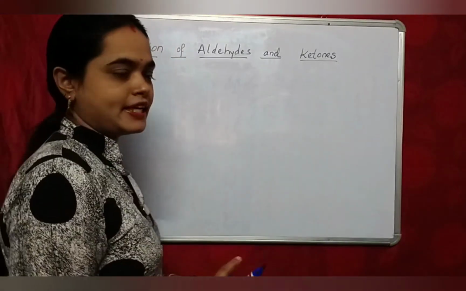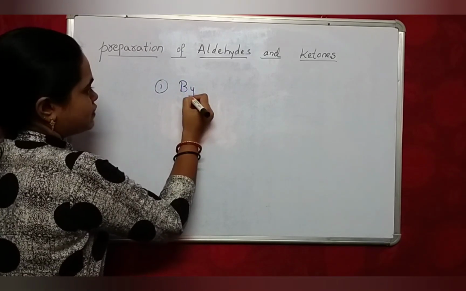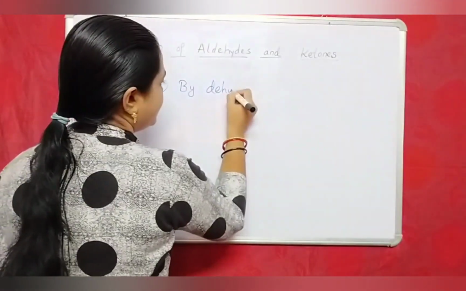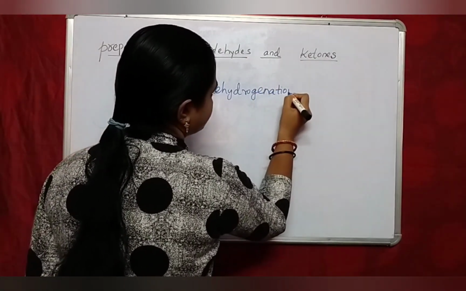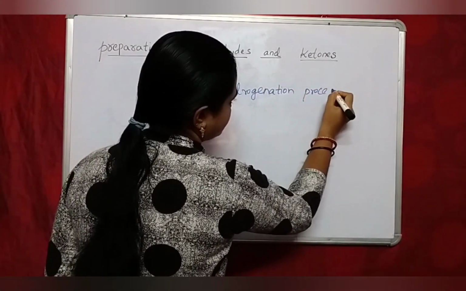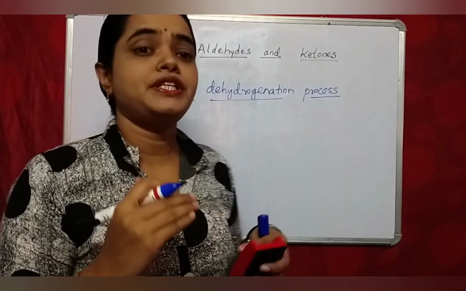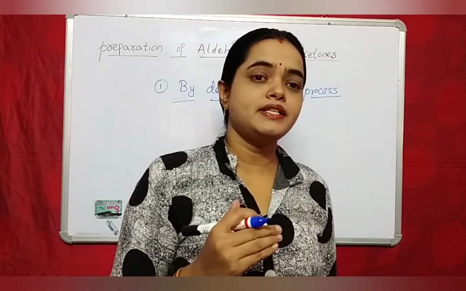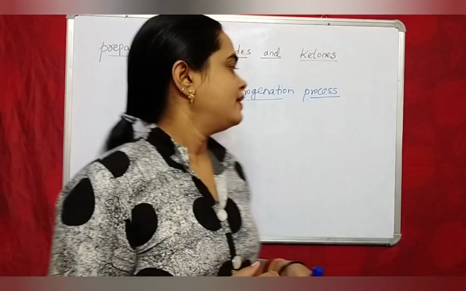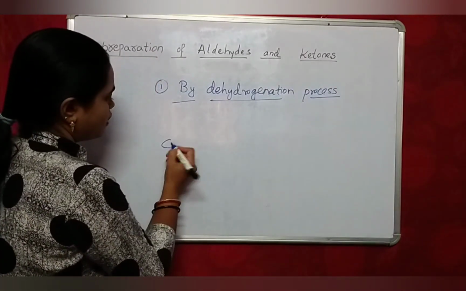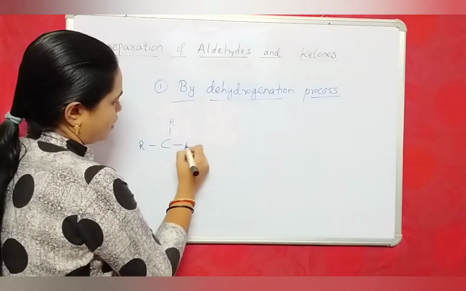Preparation of aldehydes and ketones. The first process is by dehydrogenation process. Dehydrogenation means removal of hydrogens. When primary alcohol, see, this is a primary alcohol.